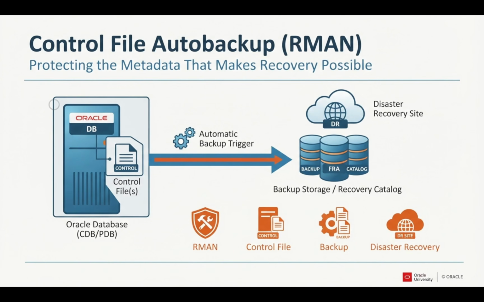Imagine your Oracle database is down, and at the same time you have lost the control file. Your backup may still exist, but recovery just became much more complicated. That's exactly why RMAN Control File Autobackup is so important. In this video, we will look at what the control file contains, why it is critical, how RMAN automatically protects it, where those backups are stored, and how we can restore the control file during recovery.